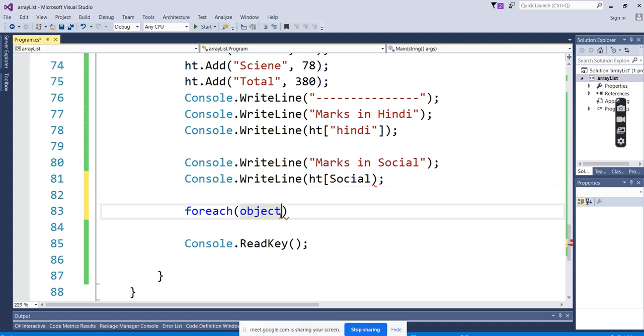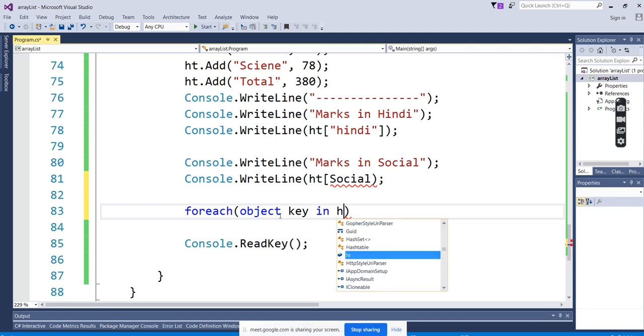Take for this object key in st dot keys. St dot keys is there, and st dot values also.